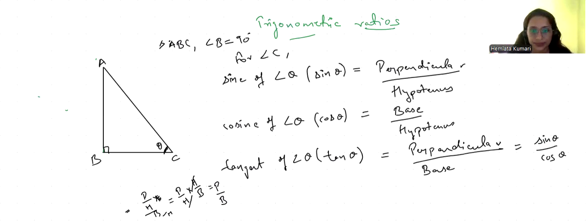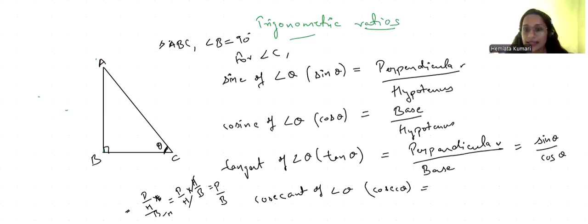The first one is cosecant of angle theta. It is abbreviated as cosec theta. It is the reciprocal of sine theta, and it can be written as hypotenuse upon perpendicular.